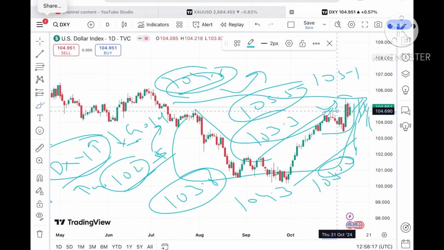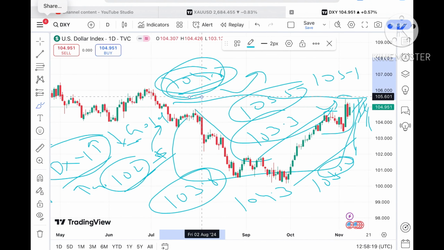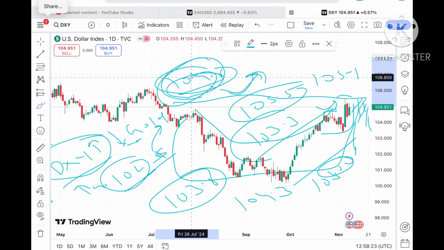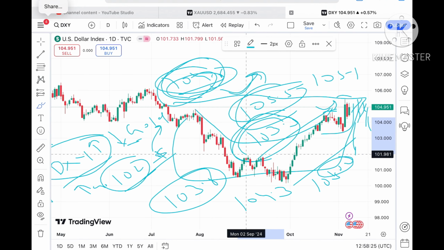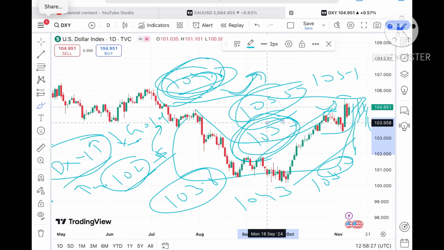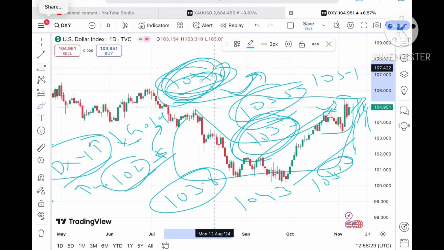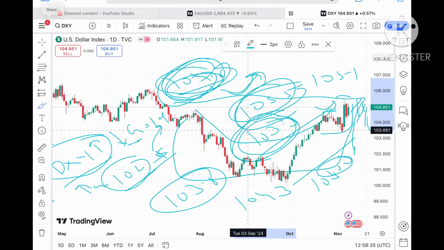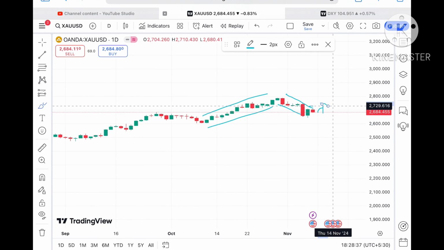So remember, now a 104.6 level will play an important role, so a bounce back can come from this level, or if it starts falling below this level, then we can see it can go towards 103.3 and then further down. Okay, but if it starts sustaining this level, then we can see it can touch a level of 105.5 also after crossing 105.